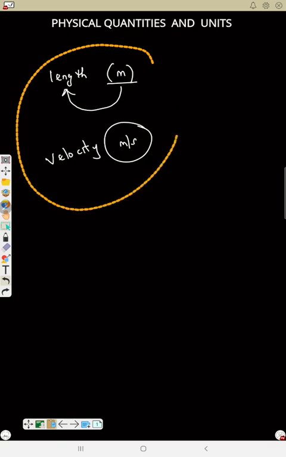Likewise, derived units are the units of the derived quantity. That is, they are the simple combination of the fundamental units, just like we say meter per second. So that is a derived unit, and the quantity that gave us that is velocity. But we can derive units by ourselves for any quantity. Now let's take the physical quantity density and derive the unit for it.